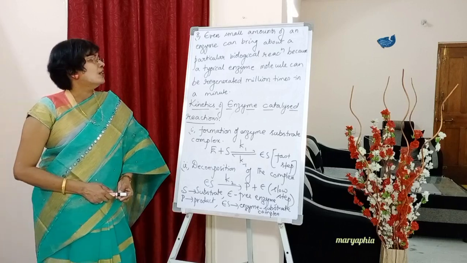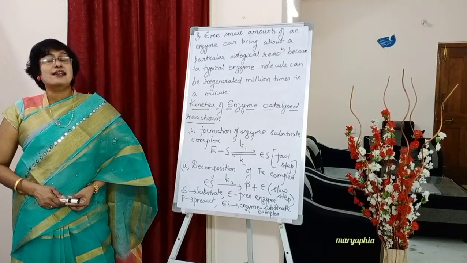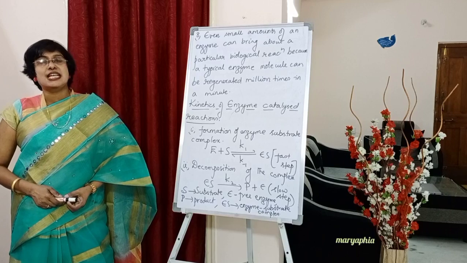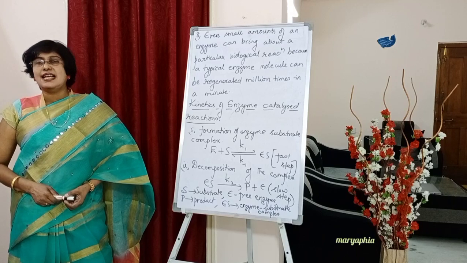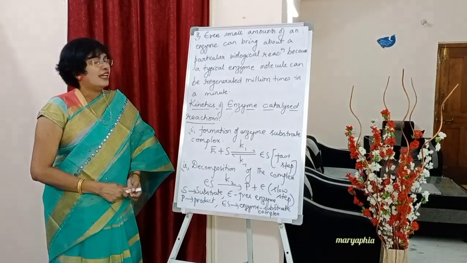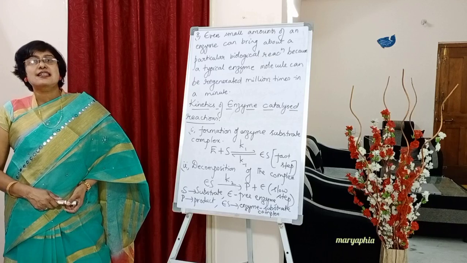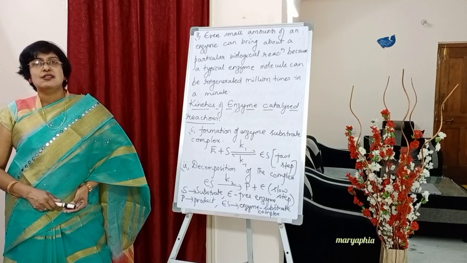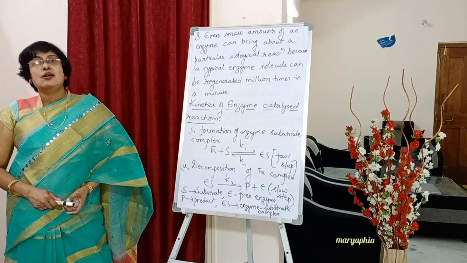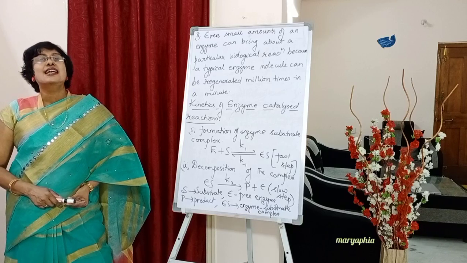This is the reason why a tiny amount of enzyme is sufficient to bring about a particular biological reaction. That is the 8th characteristic, students. With this we have completed the characteristics of enzymes. This is very easy for you to learn, so write down all these 8 points, in case this question is asked in your exam.